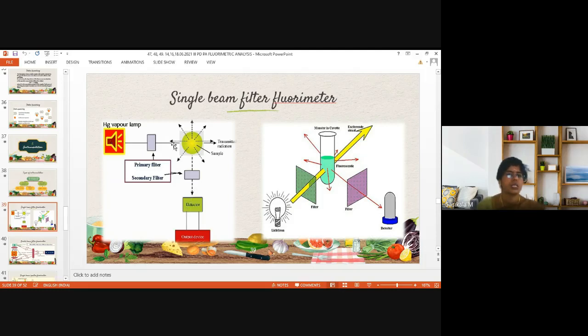So what are the actual processes? From the mercury vapor lamp, the radiation required for excitation is passed through the primary filter. What is the role of the primary filter? This is the primary filter, that is the first filter. It is otherwise known as the excitation filter. What is the other name for the primary filter? Excitation filter. Listening now? I'm starting the working mechanism of the fluorimeter.